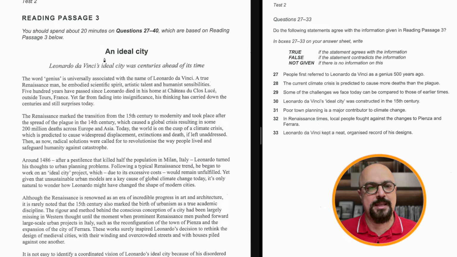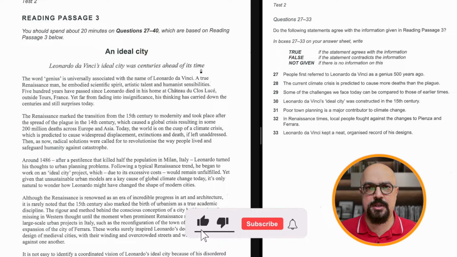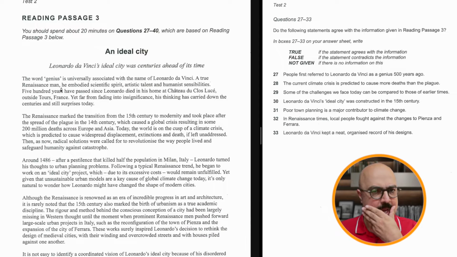Right, so the title says An Ideal City. Leonardo da Vinci's ideal city was centuries ahead of its time. Okay, we look at the heading and the subheading, and let's go ahead and analyze the body paragraph. Like I said, the introduction paragraph, if it's really short, you can read all of it. But if not, we can read the last sentence, which is the thesis statement, and then the first sentence of each body paragraph.